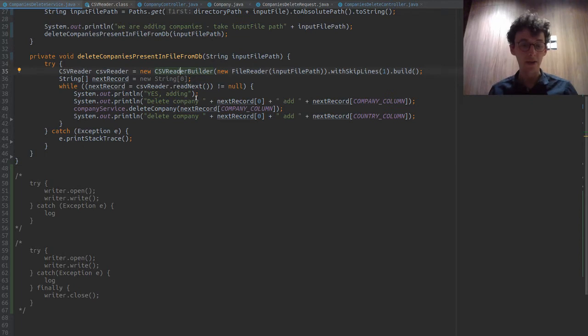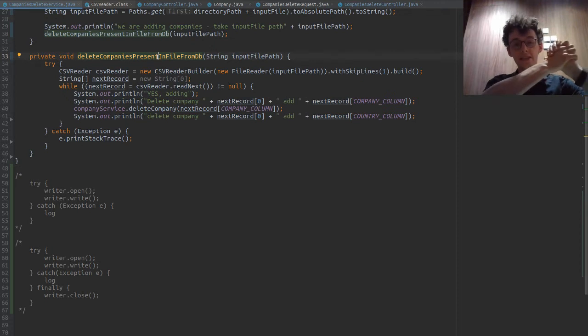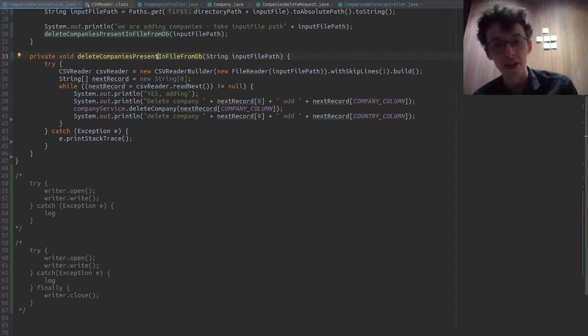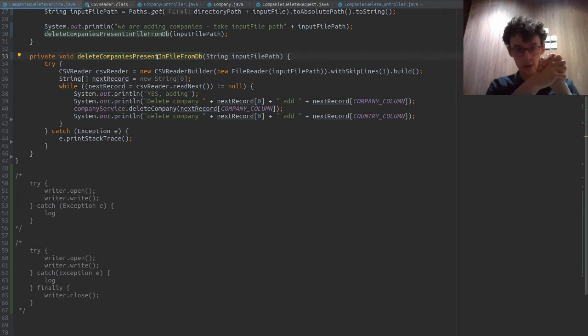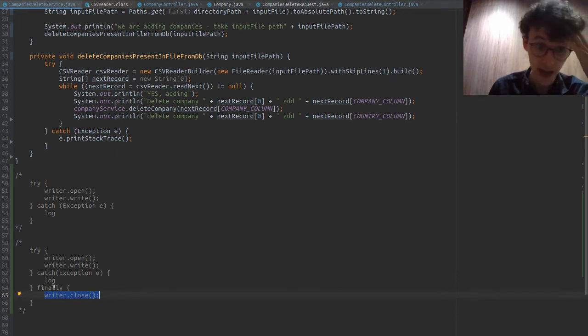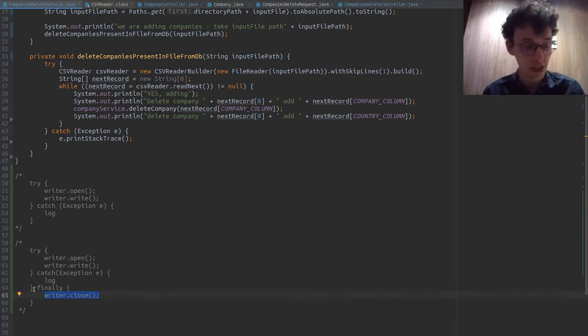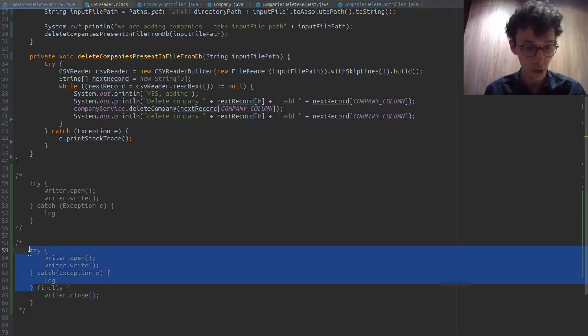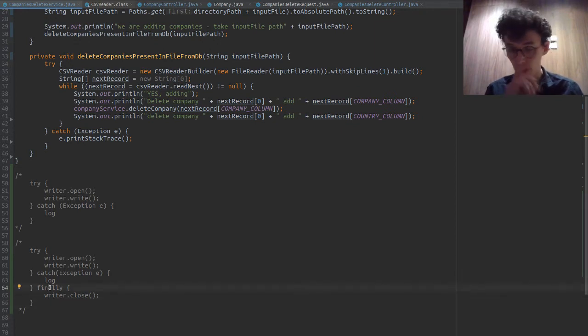If we don't close that, then every time we do this, we're going to be accumulating a little bit of memory, because we're reserving that, the Java garbage collector won't pick it up. It will just sit there every time we call this method because we're not dealing with it. So we need to close it once we're done, and that's why we use the finally clause. The try will happen, or if it fails, the catch will happen, and regardless of what happens in either of these control structures, it will always go to the finally. And once we're at the finally, we close it.